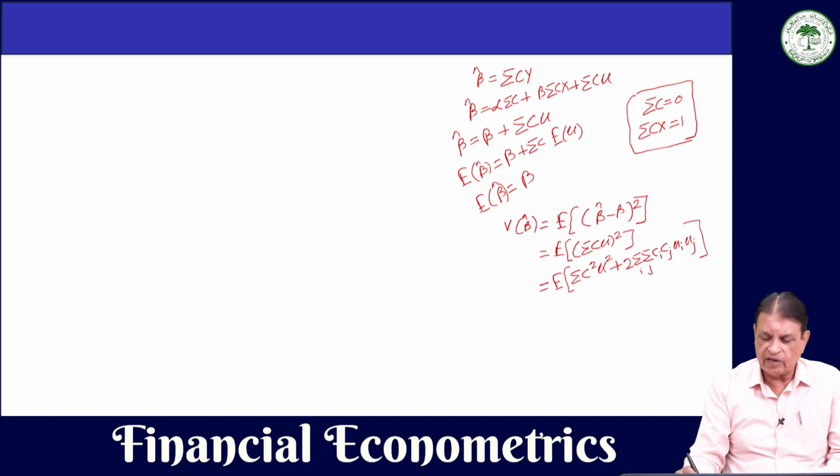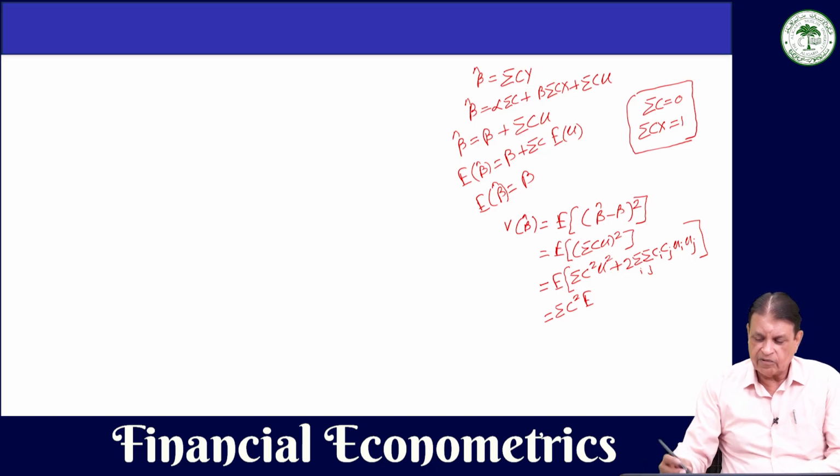If we take the expected value here, then this will be summation c square and expected value of u square, plus 2 summation i summation j ci cj expected value of ui and uj.